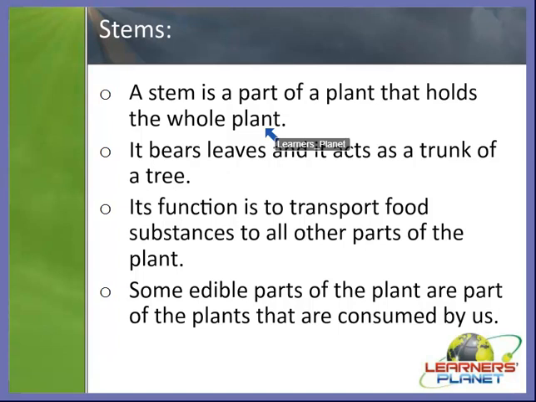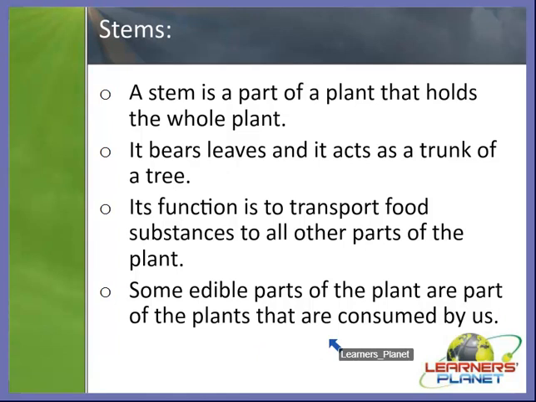It comes under the shoot system, as it bears leaves, and it also acts as the trunk of the tree, right? So its function is to transport food substances to all the other parts of the plant, right? So it provides food to all the parts of the plant, right? It will absorb the minerals, water and nutrients from the soil, and it will pass them on to other parts. Some edible parts of the plant are consumed by us and animals as well, right?